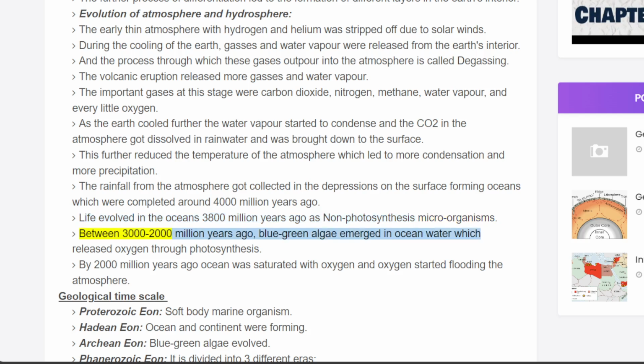Between 3,000 to 2,000 million years ago, blue-green algae emerged in ocean water, which released oxygen through photosynthesis. By 2,000 million years ago, the ocean was saturated with oxygen and oxygen started flooding the atmosphere. Geological time scale. Proterozoic eon, soft body marine organisms. Hadean eon, ocean and continents were forming. Archean eon, blue-green algae evolved.